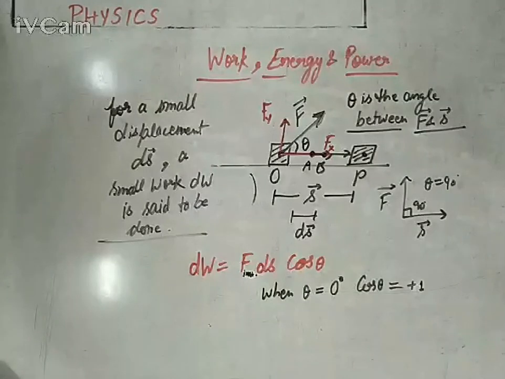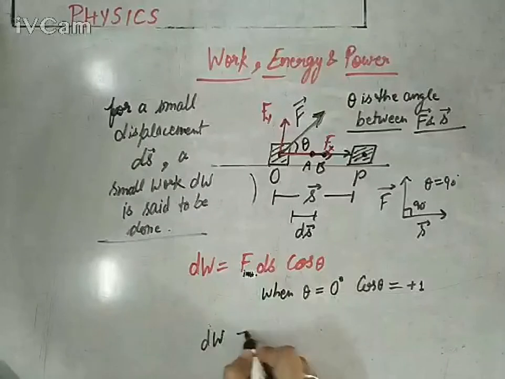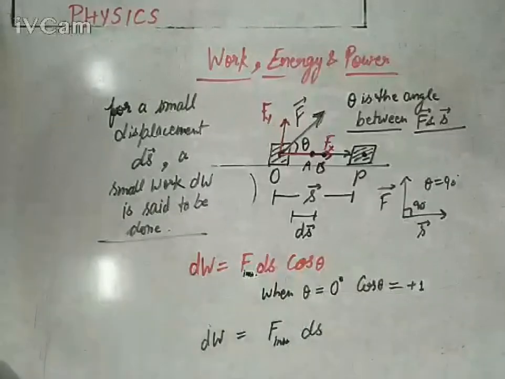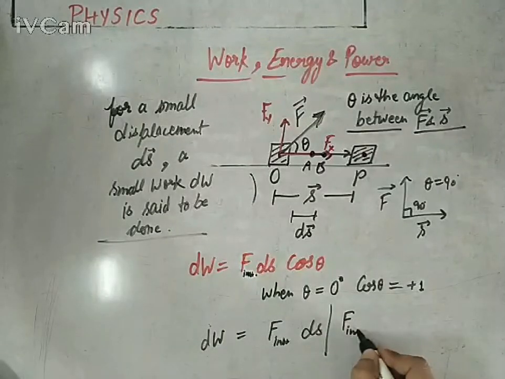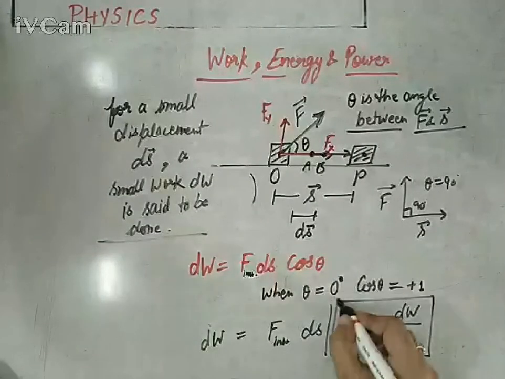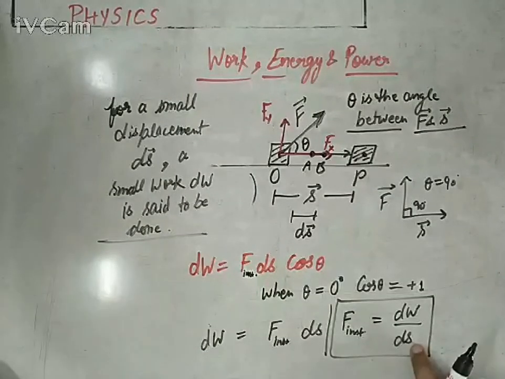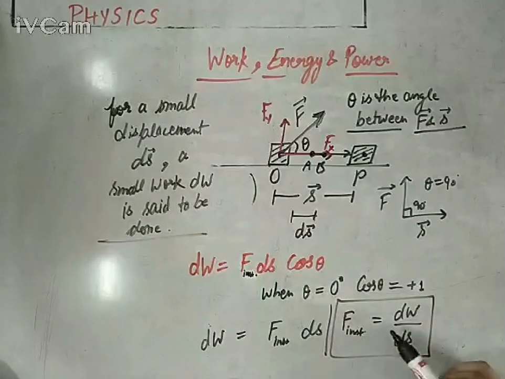So this is very simple. Right now I am talking about simply calculus form for the maximum positive work done. So dW equals F instantaneous ds only. In vector form even you can write it, but right now I'm only taking scalar quantities. So you can modify the calculus form like F instantaneous equals dW by ds. It is giving you the instantaneous force or the momentary force for a particular displacement, meaning the differentiation of work with respect to displacement or change in position. So this will give you the instantaneous force data.